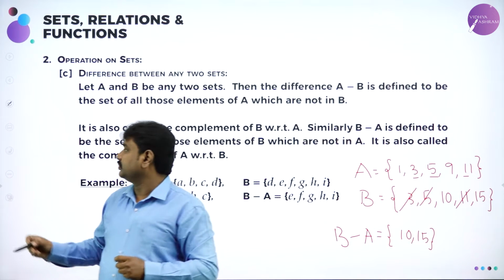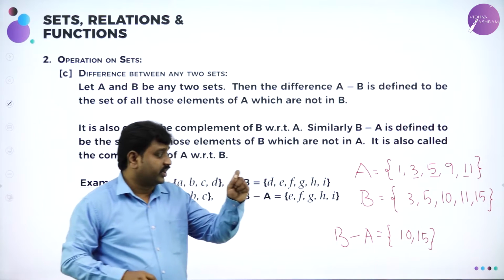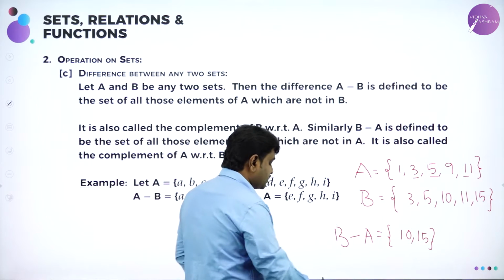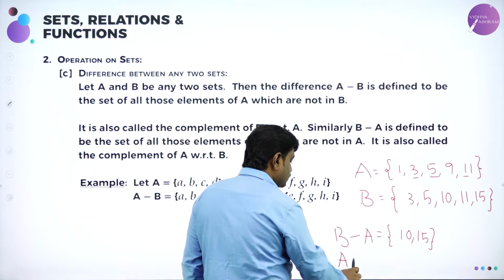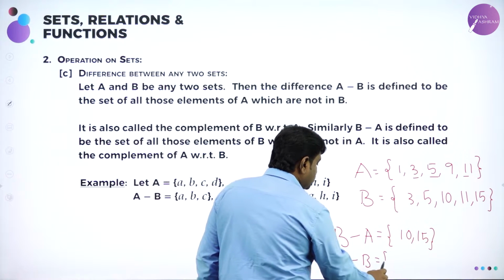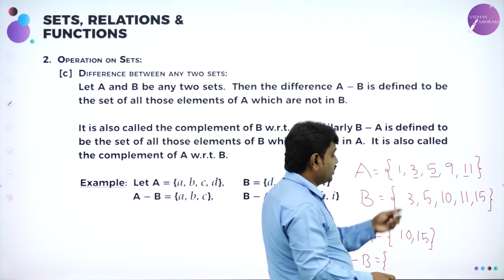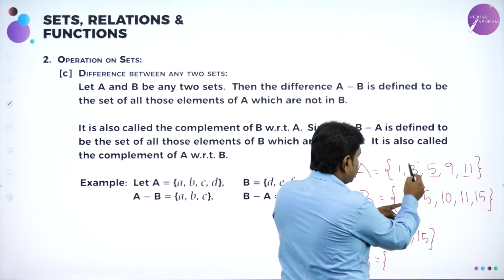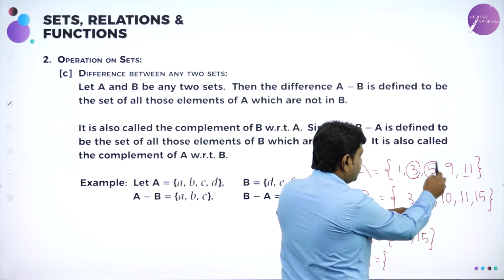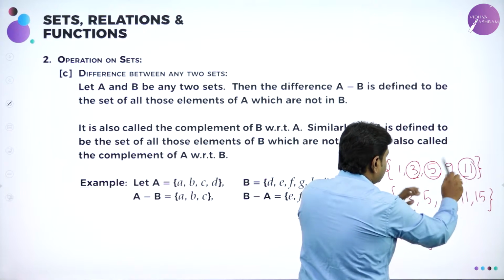So now if I want you to find A minus B, now I have done B minus A. If I want you to do A minus B, A minus B means from A, remove the elements of B. What are the elements of B that are present in A? See, 3 is present, remove this. 5 is present, remove this. And 11 is present, remove this.